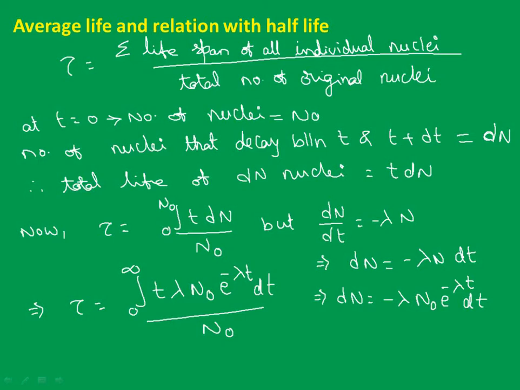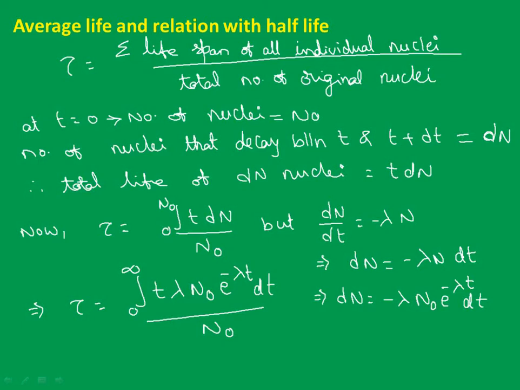So dn equal to minus lambda, and in the place of n, N0 e power minus lambda t. We have already seen this, right? So dn equals minus lambda N0 e power minus lambda t dt. Substitute this dn value in the expression. So now what happens to the integral? Tau equals the integral from 0 to infinity of t lambda N0 e power minus lambda t dt divided by N0.